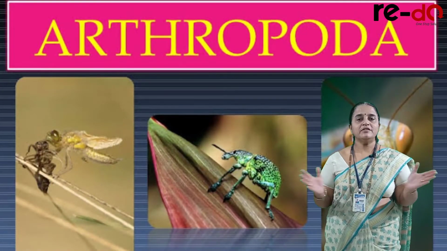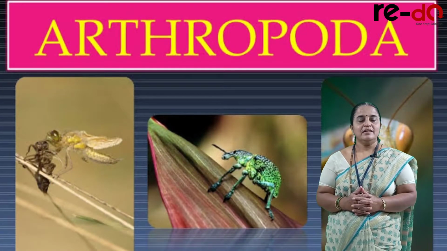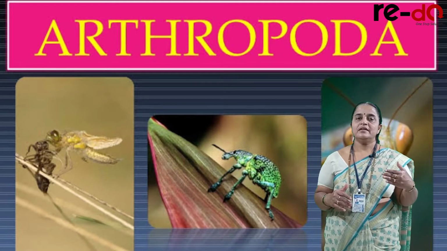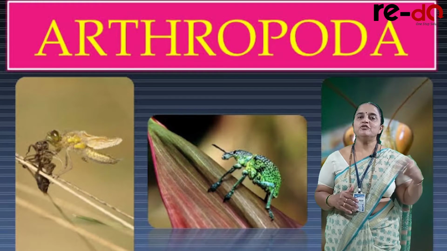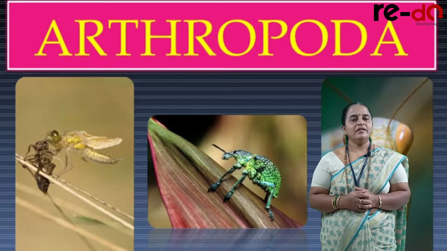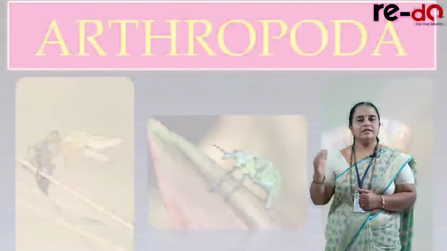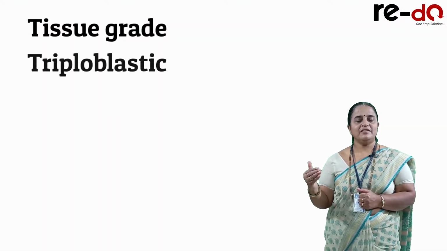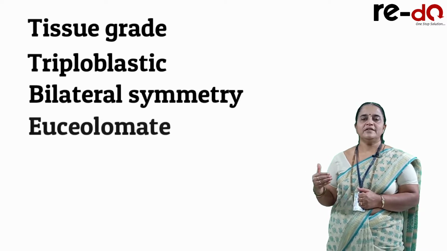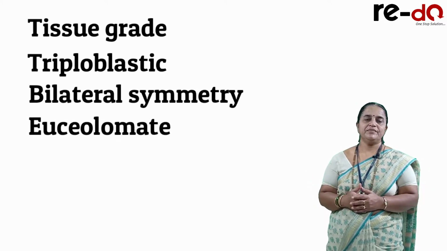Here we find diverse forms of animals. Some are aquatic, some are terrestrial, some have the ability to fly. In this phylum Arthropoda, the animals are said to be tissue grade, triploblastic, bilaterally symmetrical, eucoelomates with a segmented body.